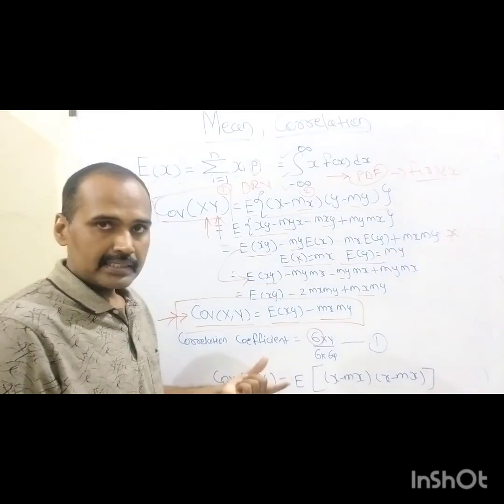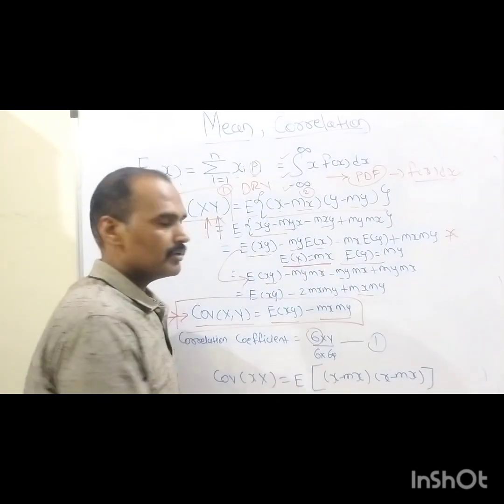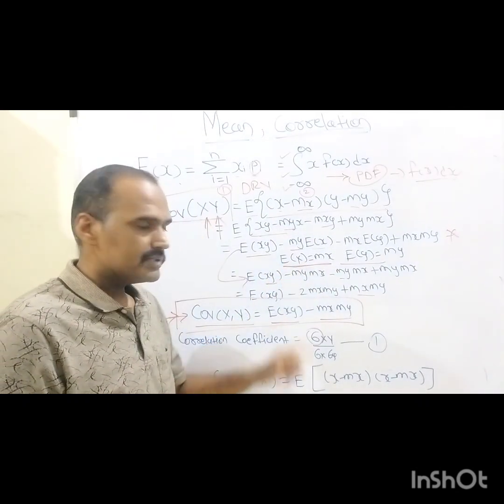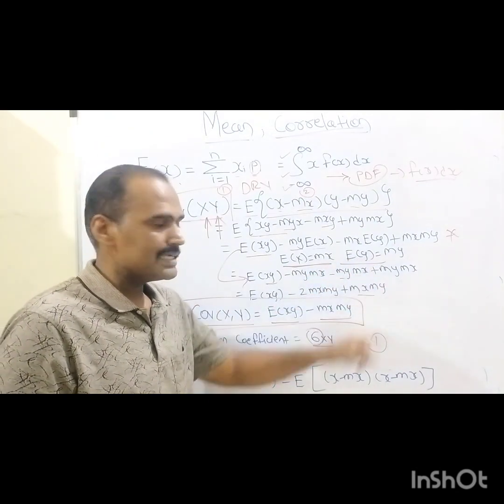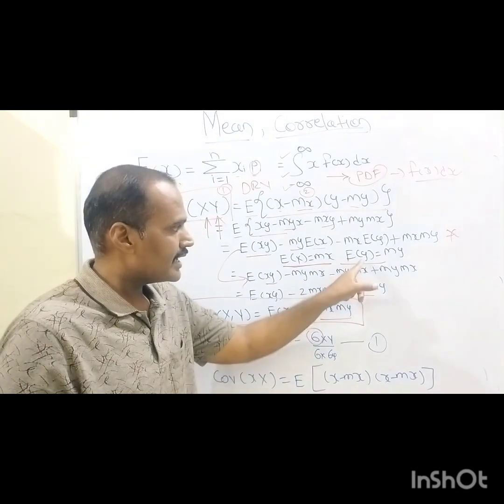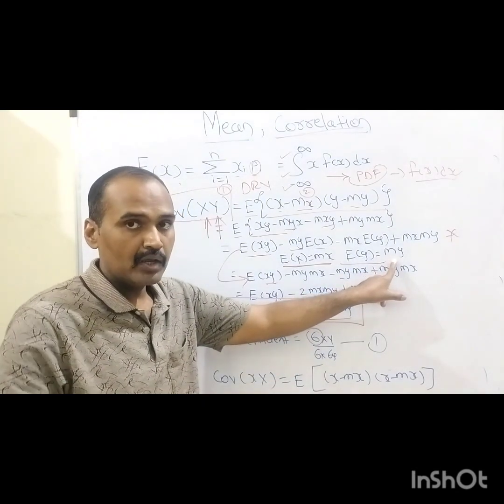Now after that, we are very much aware that E of x is nothing but the expected value of this random variable capital X denoted by mx, and E of y is nothing but the expected value of this random variable y, generally denoted by my, right?